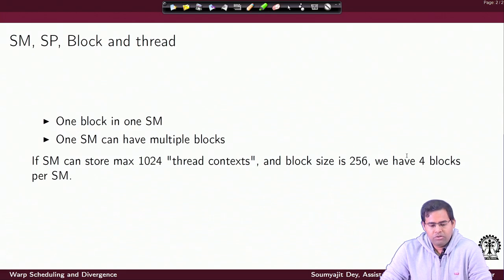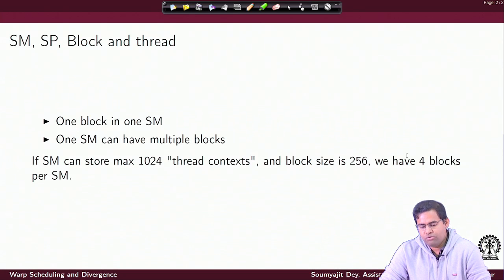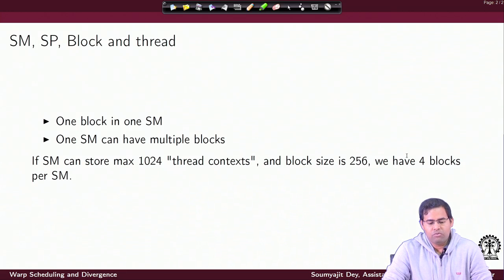One block goes in one SM. One block cannot be divided across two or more SMs. One SM can have multiple blocks. If an SM can store a maximum of 1024 thread contexts and the block size is 256, we have 4 blocks per SM. So, 1024 is the maximum block size that is allowed, and of course, you are free to define a block size that is less than that.